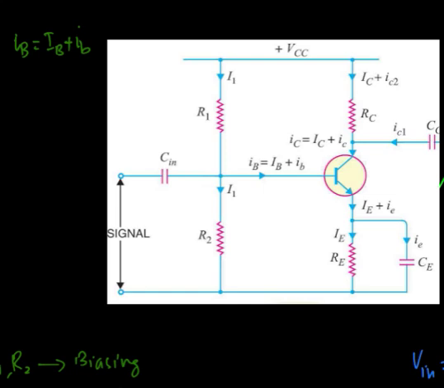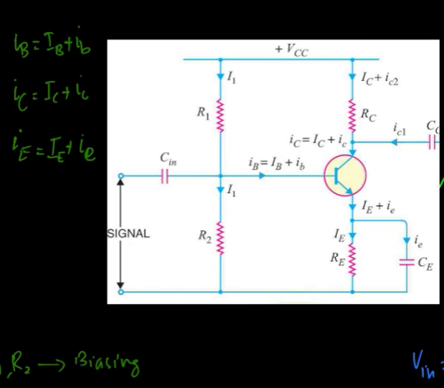The total collector current is given by IC equal to the zero signal collector current plus the collector current due to the signal alone, and the total emitter current IE is given by the emitter current due to the DC sources plus the emitter current due to the signal alone.